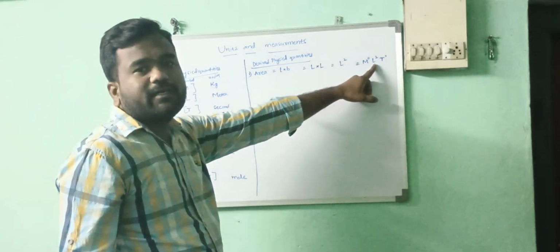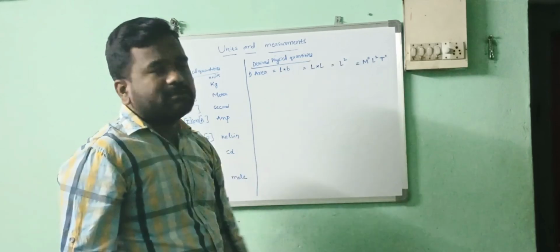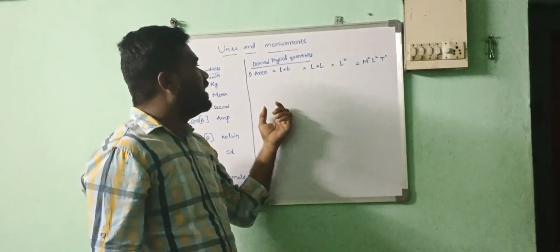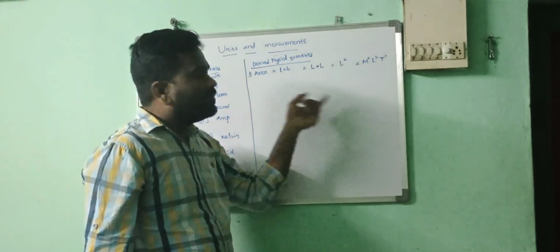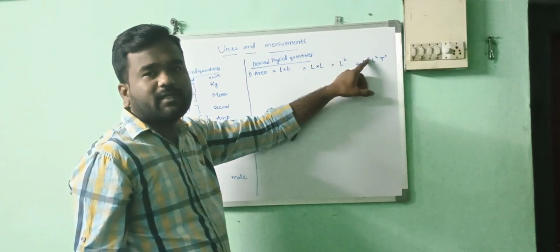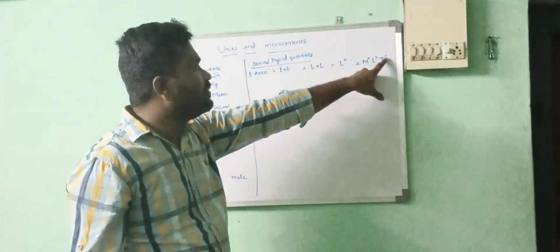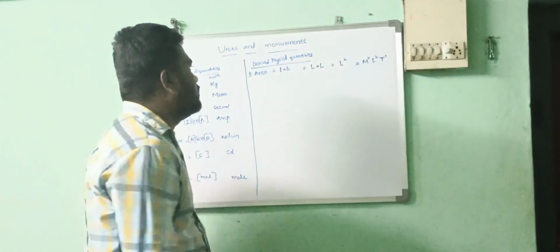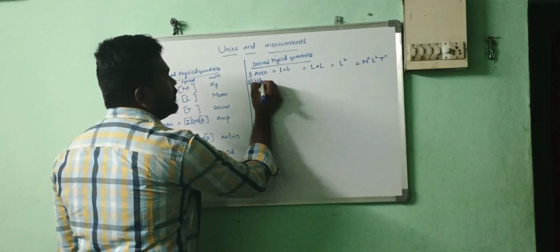Now in the exam they will ask like this: what is the dimension of the mass in the formula of the area? 0 here. What is the dimension of the length? 2. What is the dimension of the time? 0.